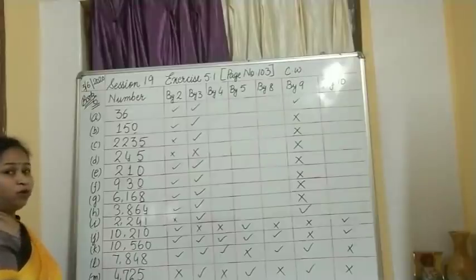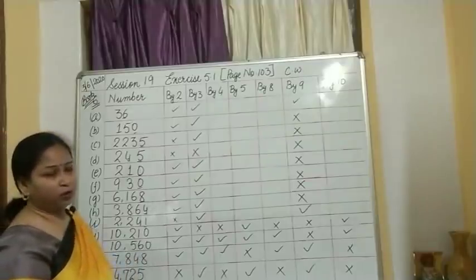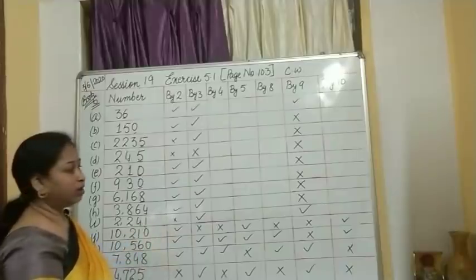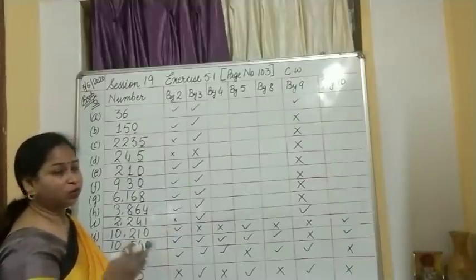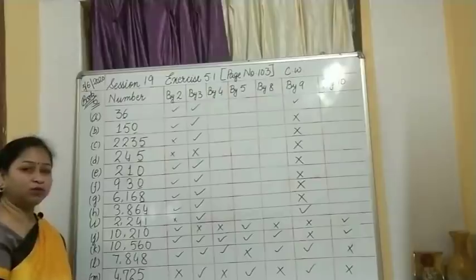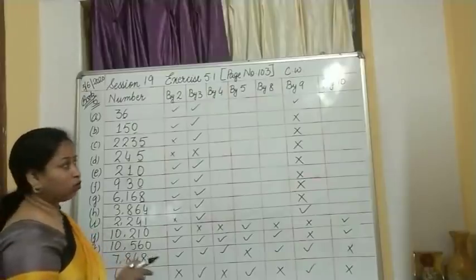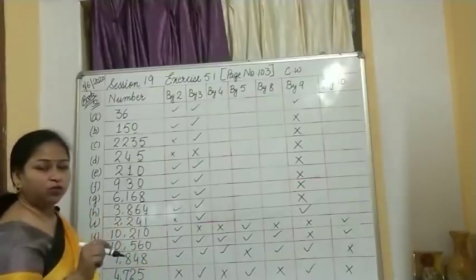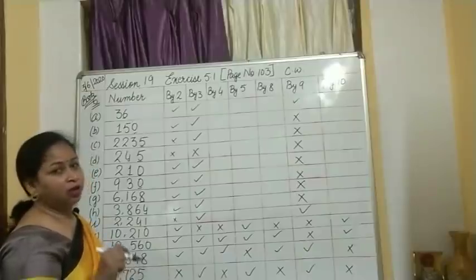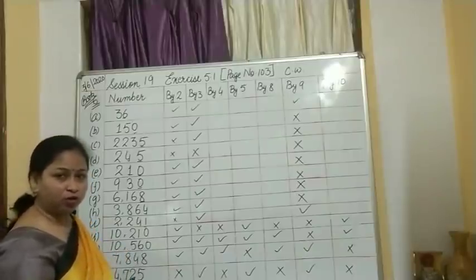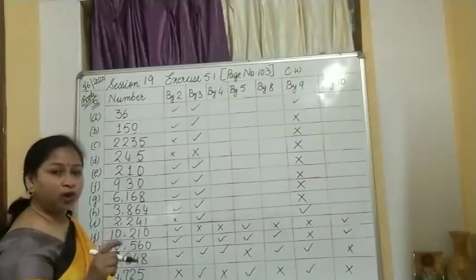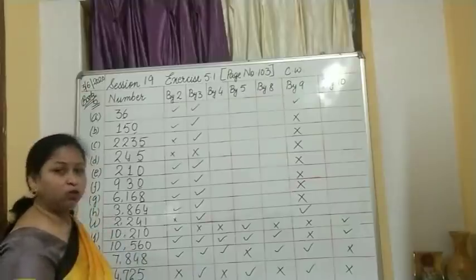Then for now I will check for 5 and 10. Why am I jumping from here and there? So that you will also feel it easy to work it out. Okay, for 5 what you have to check? Very easy, either 0 or 5. So just put a tick if you find 0 or 5 at the ones place, and if you don't find it, then put a cross. For 10 also, what you have to do? You have to just check zeros only.